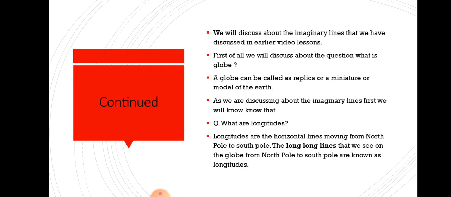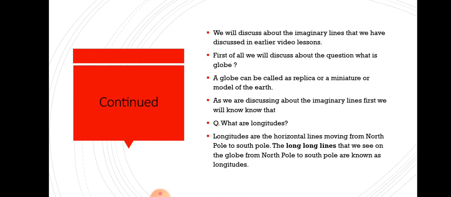As we are discussing the imaginary lines, first we will know what are longitudes. After longitudes, we will take up latitudes. So longitudes, the exact definition: I told you long lines are called longitudes, just for remembering the concept easily, but the proper definition must be, longitudes are the lines coming from top to bottom, from north pole to south pole.